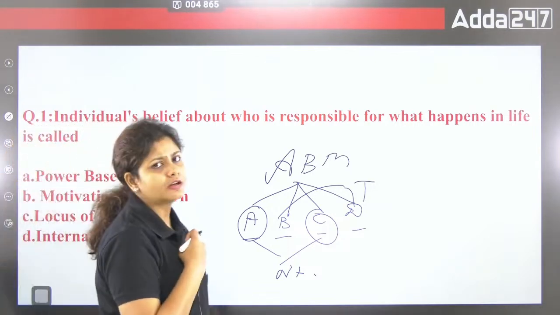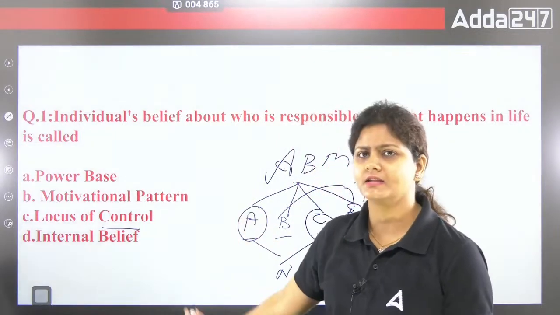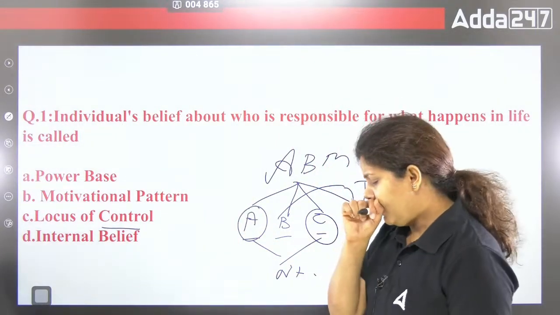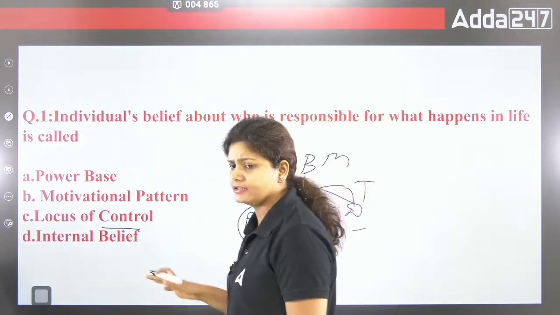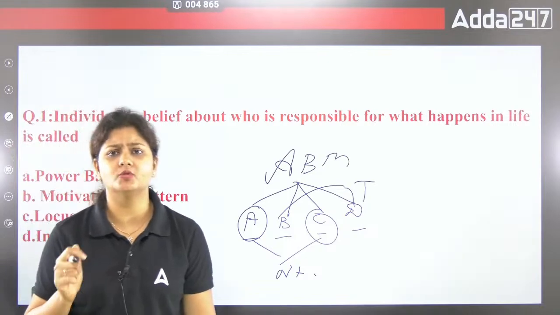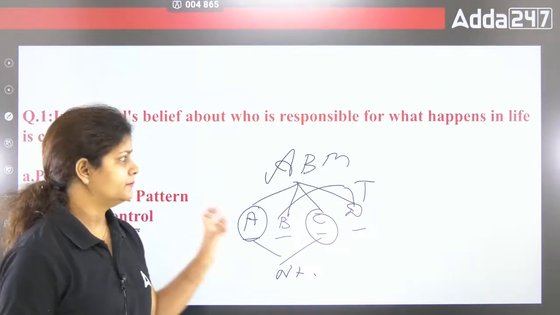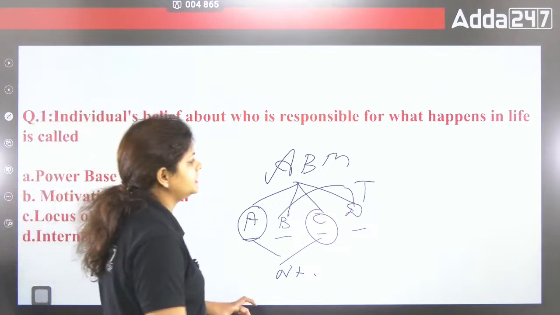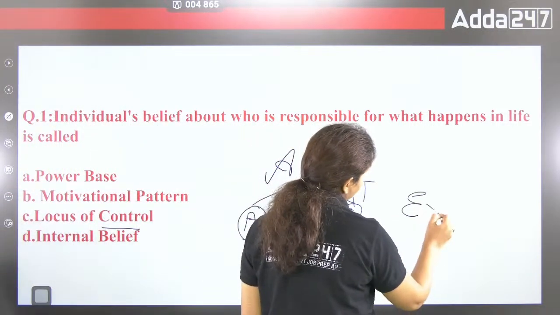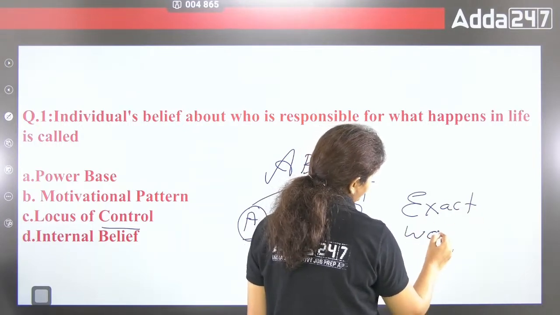Earlier, when options were there, you could recall that the answer was approximately like locus of control or something. But now you have to remember the exact word. So that is the problem now.